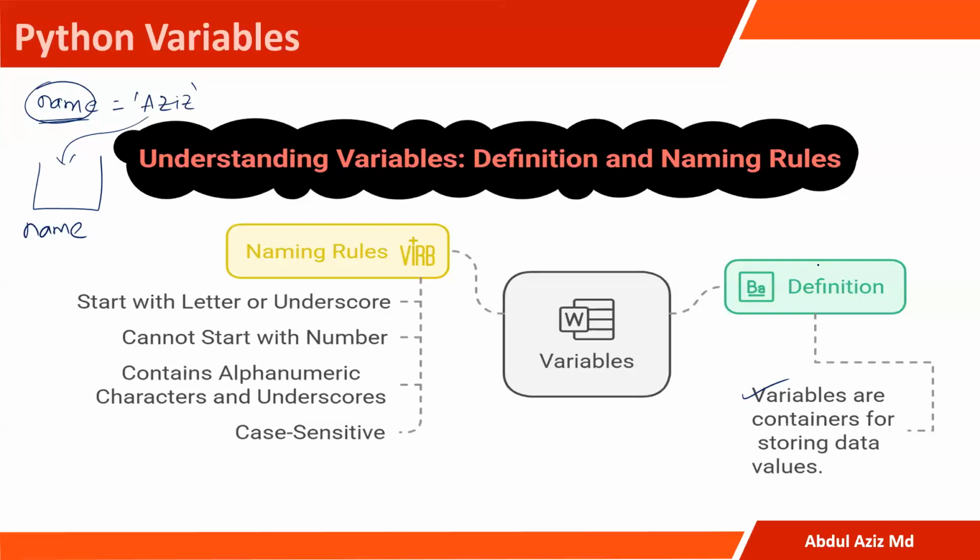Coming to the definition that I already told you, a variable is a container to store values, right? And when it comes to the naming rules, a variable should start with a letter or an underscore, and cannot start with a number. These are the generic rules, containing alphanumeric characters and the underscore. And a variable is case sensitive, right? That means NAME is not equal to name. Both variable names are different.